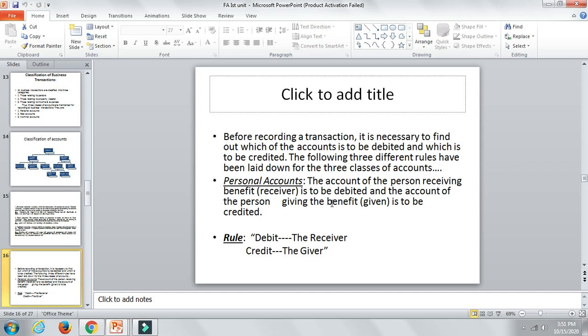So for every business transaction, there will be a receiving aspect and a giving aspect. Remember this. That is known as the double entry system. For every receipt, there will be a payment also. So the personal account rule says the account of the person receiving the benefit is to be debited and the account of the person giving the benefit is to be credited.